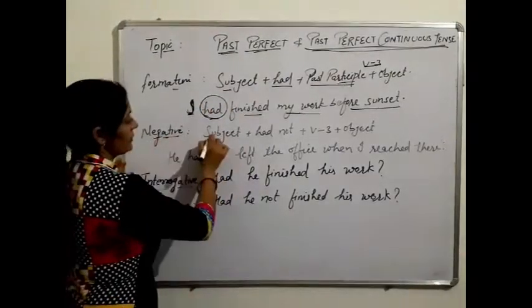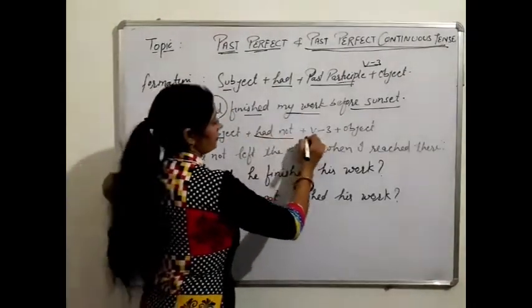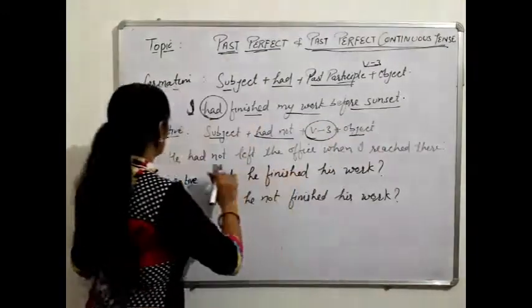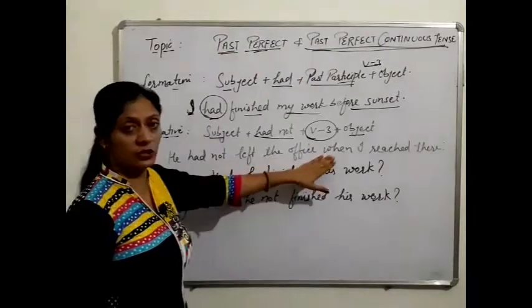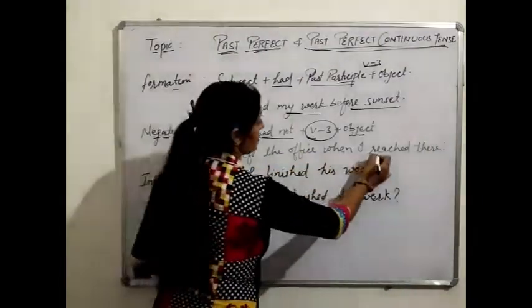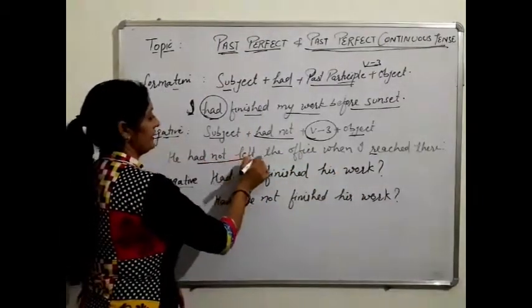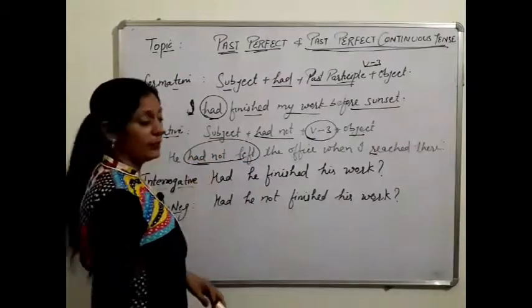In negative we use subject, then had not, third verb and object. For example, he had not left the office when I reached there. It means when I reached there he was there in the office. He had not left that place.